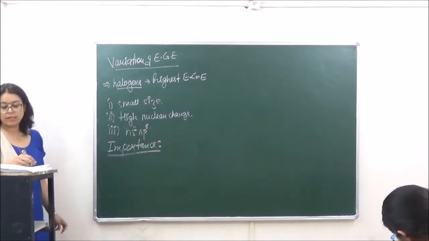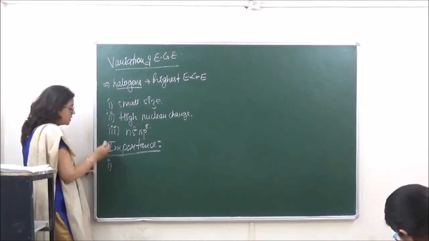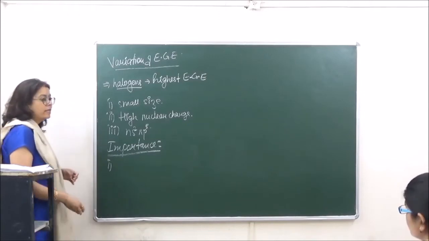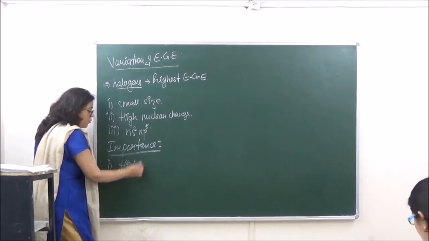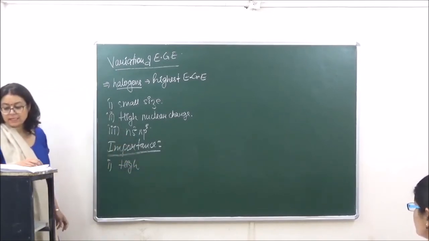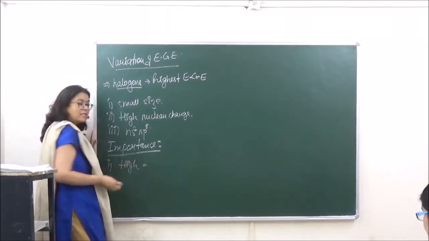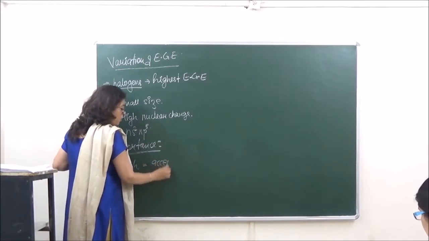Importance of electron gain enthalpy. Number one, there are certain properties which can be predicted by the values of electron gain enthalpies. If the value of electron gain enthalpy is high, then they are capable of accepting electrons.